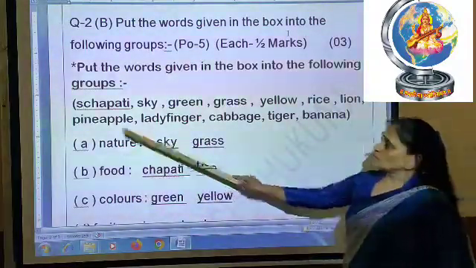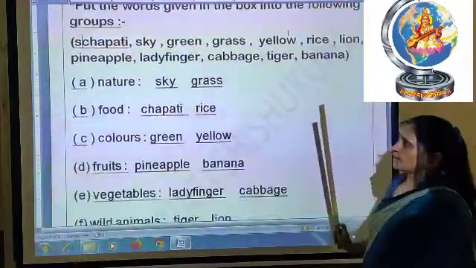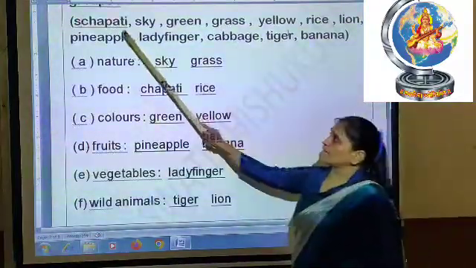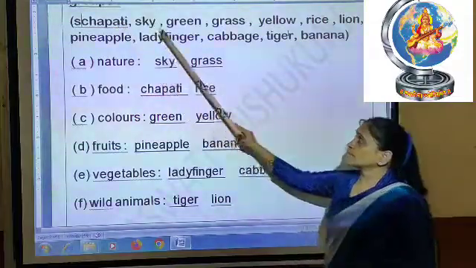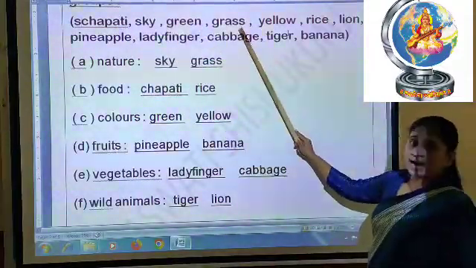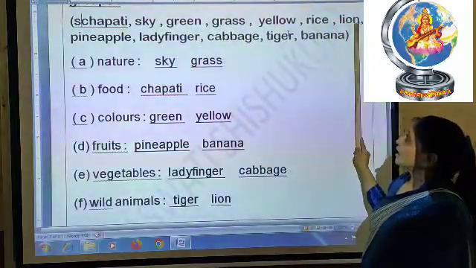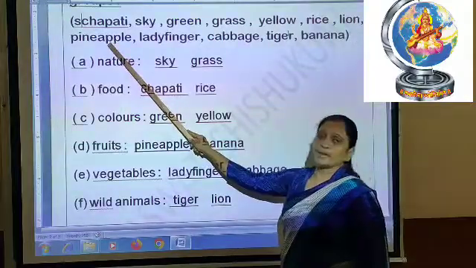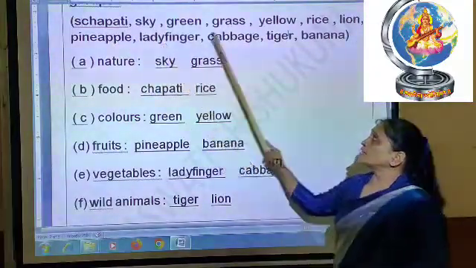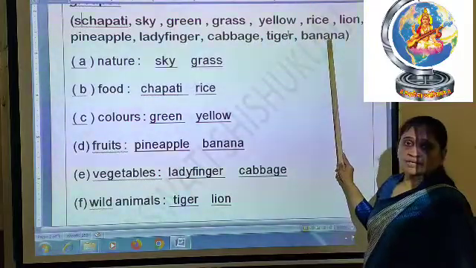So first of all, let me show you the bracket. Chapati, sky, green, grass, yellow, rice, lion, pineapple, ladyfinger, cabbage, tiger, banana.